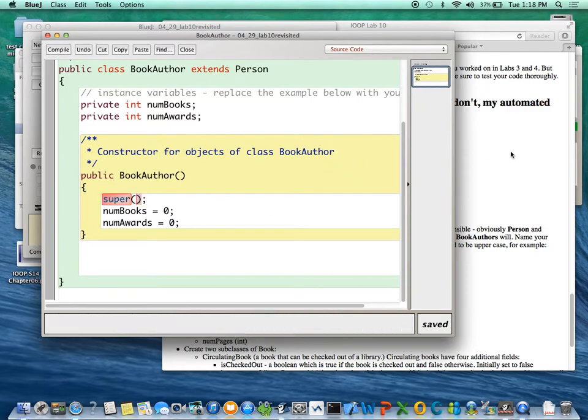I need to give it a first name, a last name, and an age. So I need to say run super, and my first name is Harry, and my last name is Potter, and my age is 16. Okay? And if I do that, then I am running the superclass methods, right? So now if I compile this, every book author defaults to being Harry Potter 16. That's a bit crazy. Let's make it unknown, unknown, and unknown.